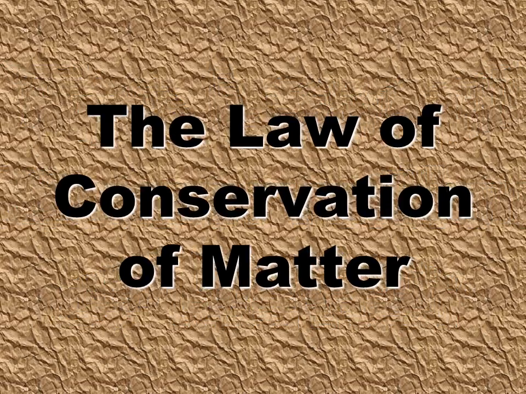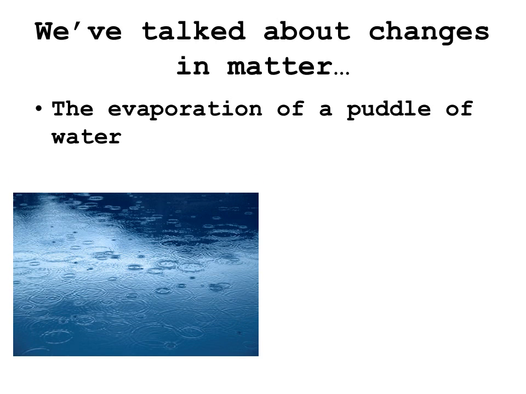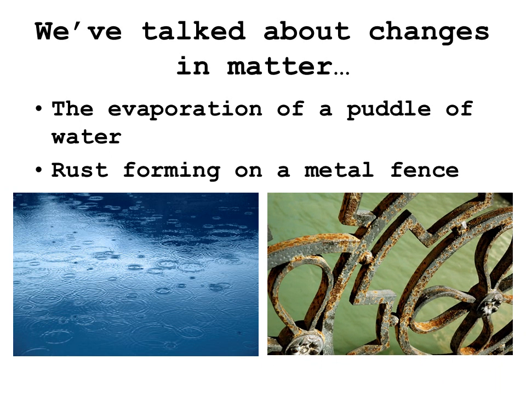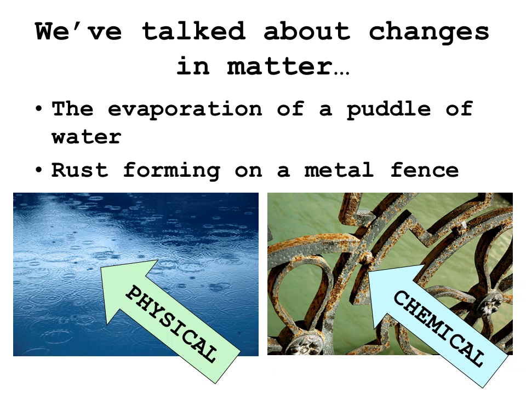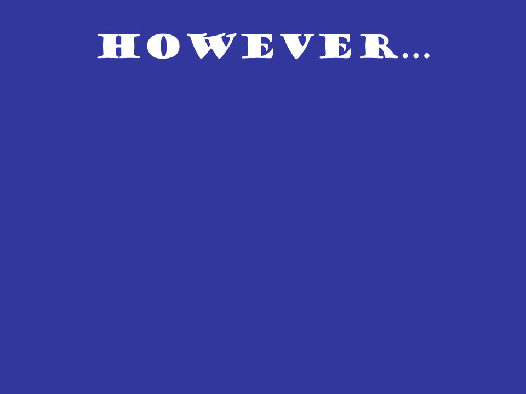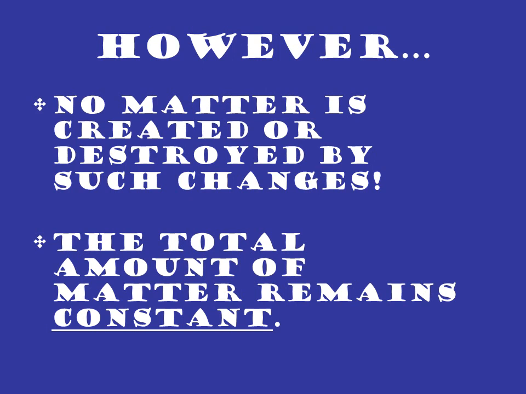So we're getting ready to study the law of conservation of matter, otherwise known as the law of conservation of mass. We've talked about changes in matter, for example, the evaporation of water, or a puddle of water, or the rusting formed on a metal fence. Evaporation of water is physical, and rusting would be an example of chemical. However, in both of these examples, no matter is created or destroyed by any changes. In other words, the total amount of matter remains constant.